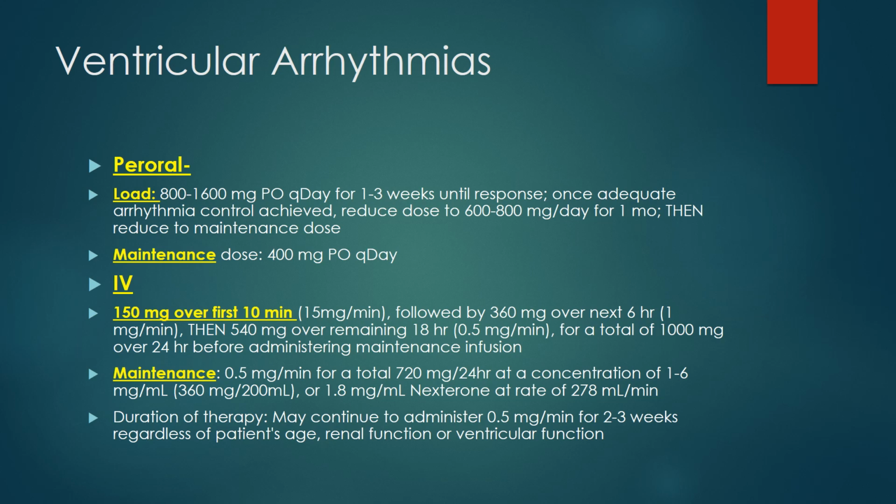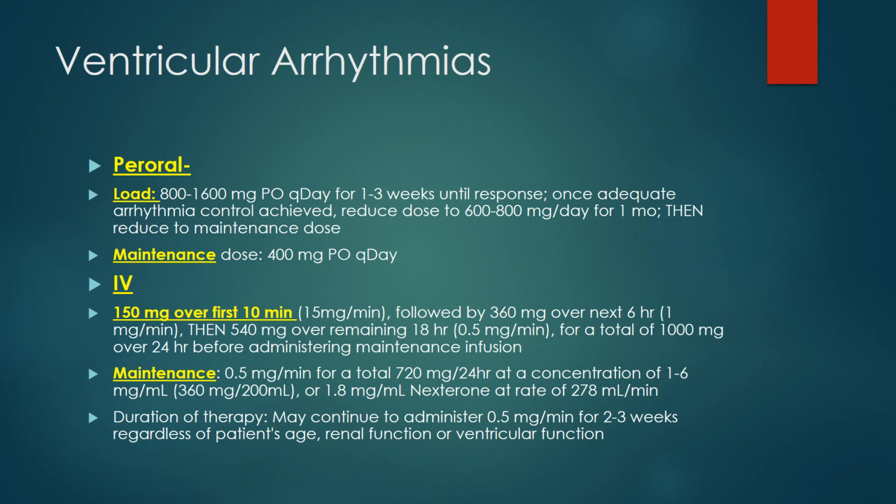Okay, then in the IV route, we have seen we can give it per oral, we can give it IV and intraosseous. 150 milligram over the first 10 minutes at 15 milligram per minute, then followed by 360 milligram over the next 6 hours at 1 milligram per minute, then 540 milligram over the remaining 18 hours.